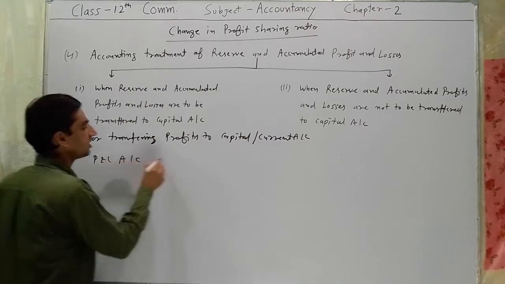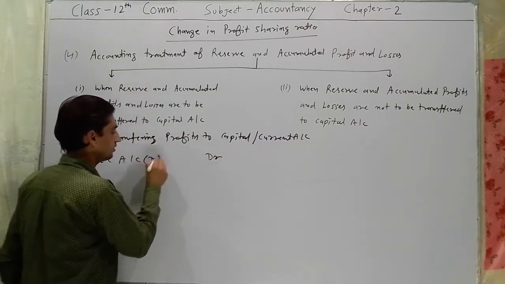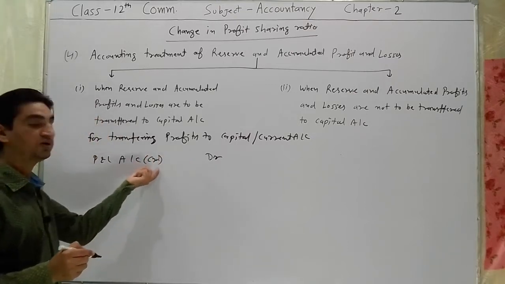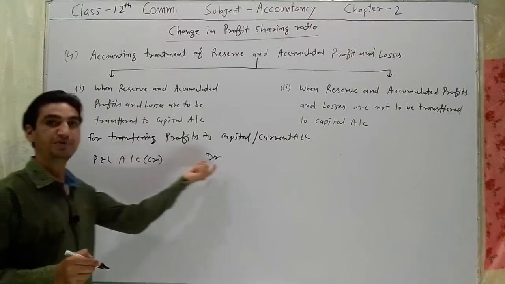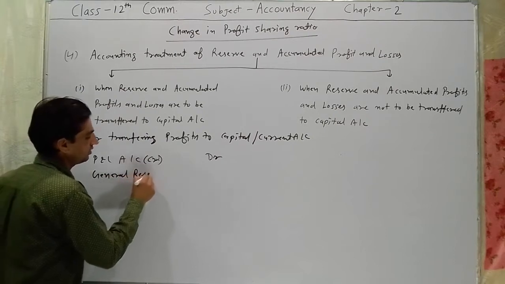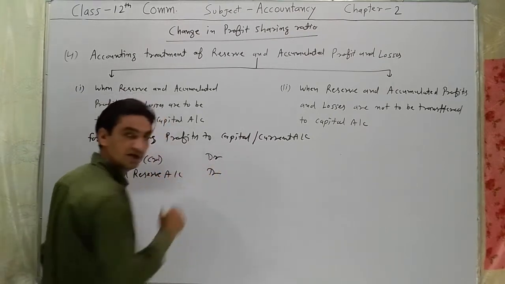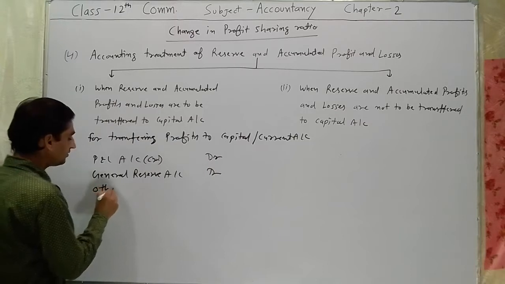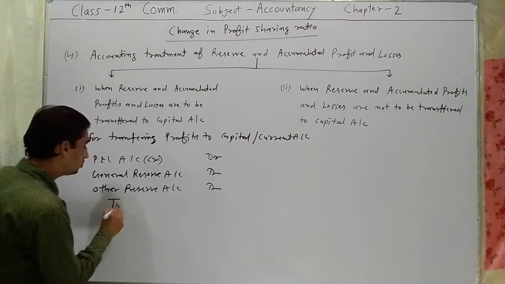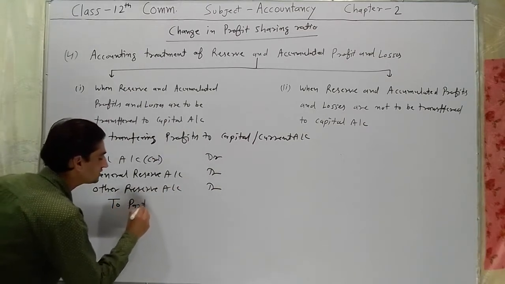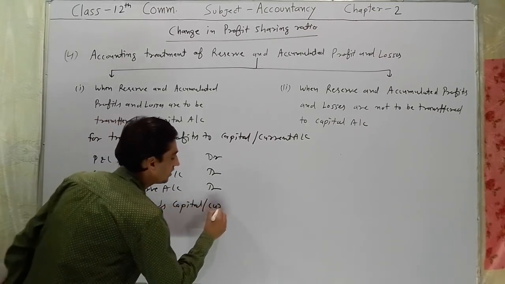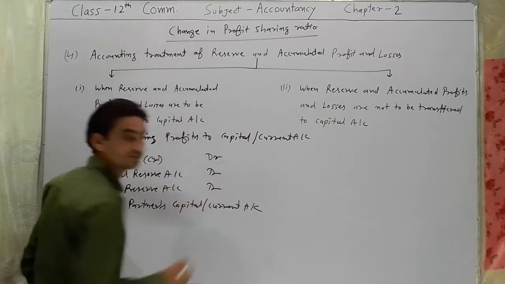Profit and loss account debit, credit balance. Is it clear? Profit and loss account credit balance shows profit, it will be debited to close. General reserve account debit, other reserve account debit, to partners capital account or current account.